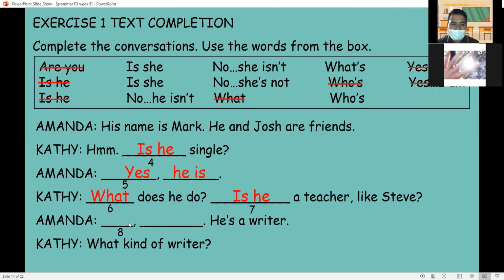Number 8, Amanda. Blank, he is a writer. So this is a negative. And Mark is a boy. The answer is no, he isn't. He is a writer. Kathy, what kind of writer?